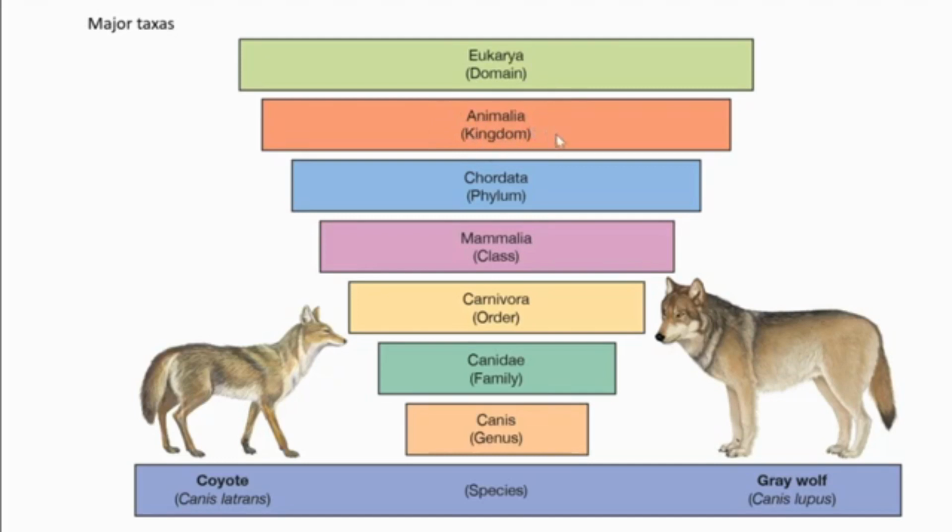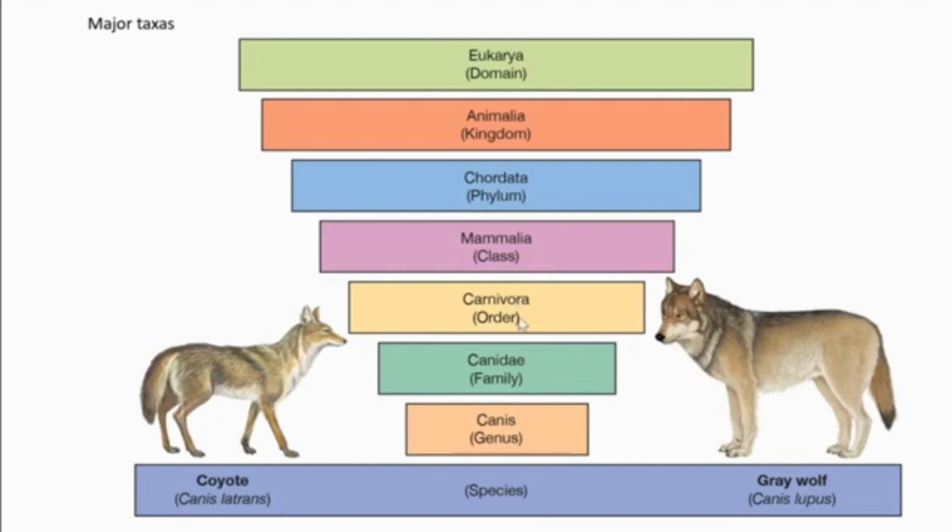From that, based on some features, some collection of organisms are put under another smaller taxon, the phylum. Then from that phylum, based on other common properties, emerges another taxon, the class.